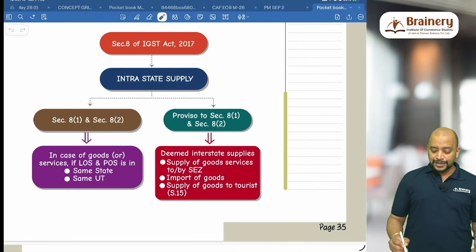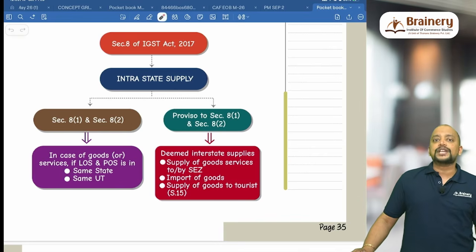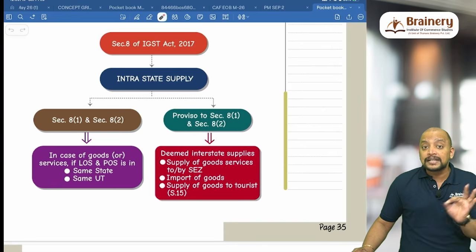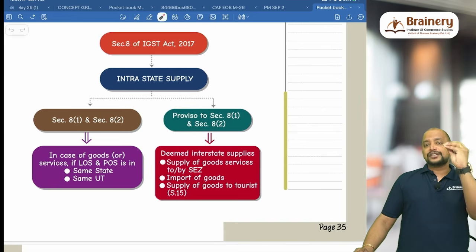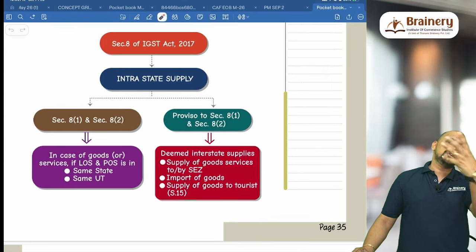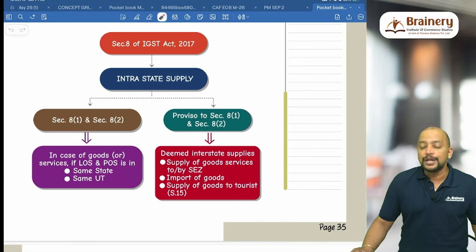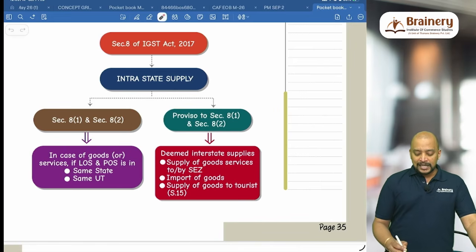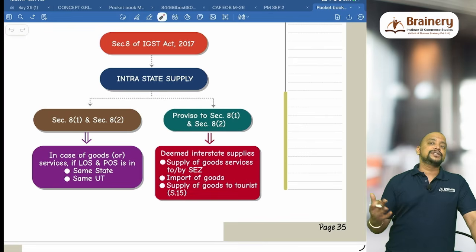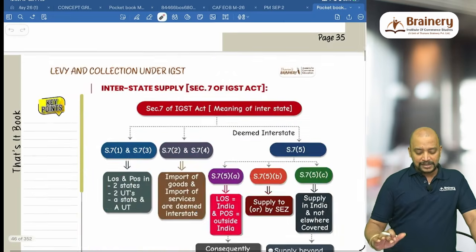Then import of goods and even supply of goods to a tourist. This is an extra point. So there is a tourist who is coming from outside India to India and his stay in India is not more than 6 months. So whenever you are making a sale to that particular tourist, you have to treat it as deemed interstate. How do you know whether you are making supply to a tourist? Based on the strength of the passport, we will be making supply to him. So that should be treated as deemed interstate supply. That is as per section 15. This is for the purpose of the tourist refund scheme. They have brought this, but the tourist refund scheme is not effective at present. But just remember, supply of goods to tourists is also deemed interstate.